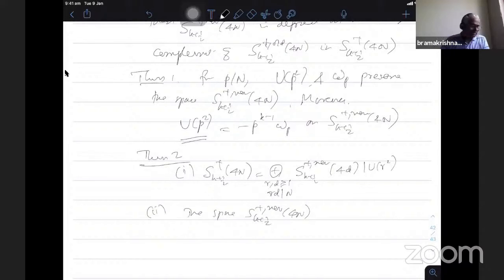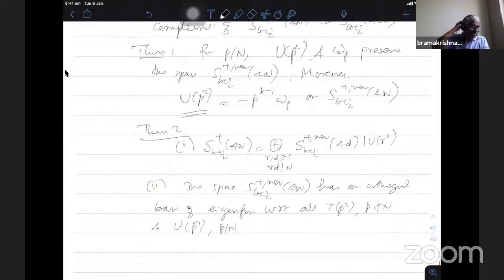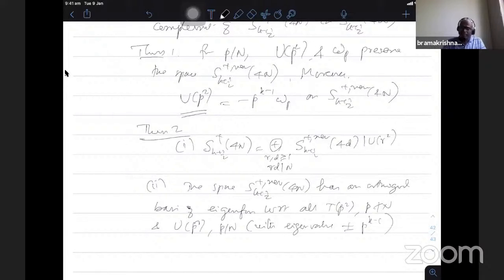Sorry, the space S_k^+ new has an orthogonal basis of eigenforms with respect to all T_p squared, p not dividing N, and U_p squared, p dividing N. Okay, and then for U_p squared, the eigenvalue is plus or minus p^(k-1), because W_p squared has plus or minus 1 eigenvalue.